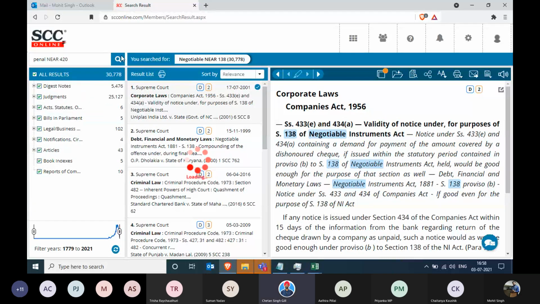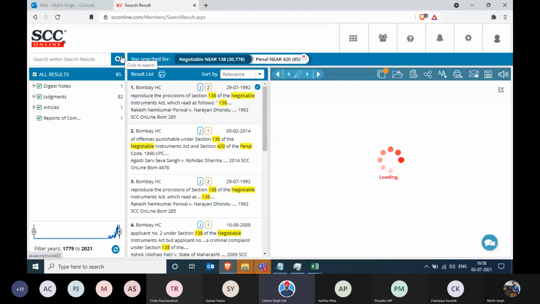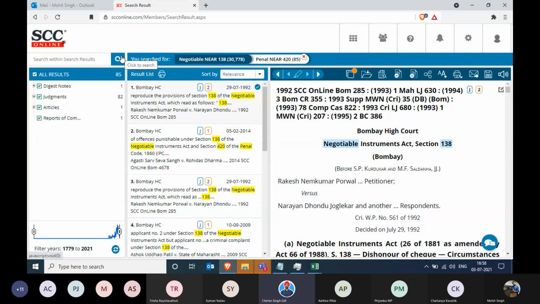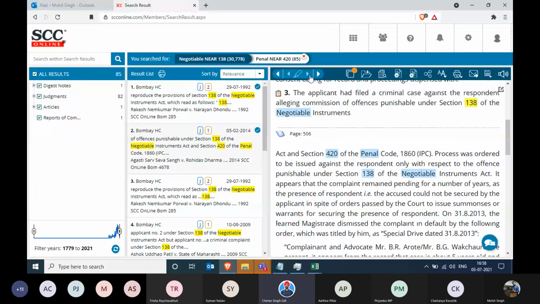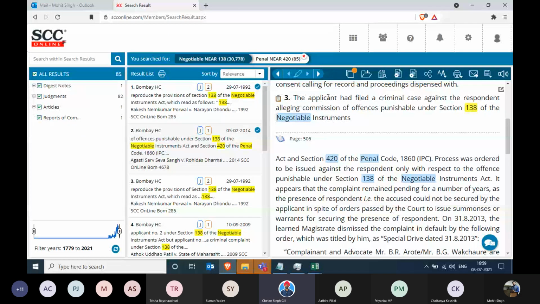Yeah, start search. It'll give you all the judgments where both of these acts were discussed. Can you see the second Bombay High Court one? It says 420 of IPC and 138 of Negotiable Instrument Act was discussed in one judgment.